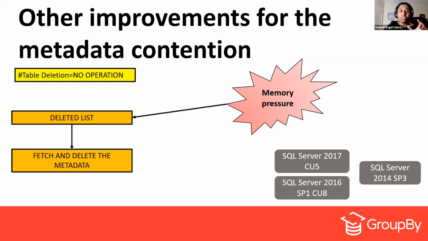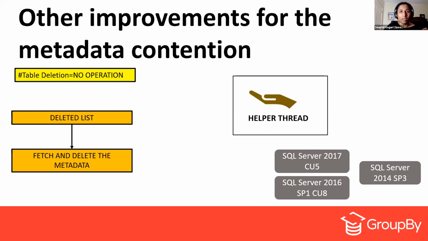So what they thought is, instead of requesting all of them, why not just get one helper thread per NUMA node? Only one helper thread we will need. Let that thread go ahead and delete all of these objects from the deleted list, by capturing the metadata information. Let's allocate a helper thread for that. That has happened in SQL Server 2017 CU5, SQL Server 2016 SP1 CU8, and SQL Server 2014 SP3.